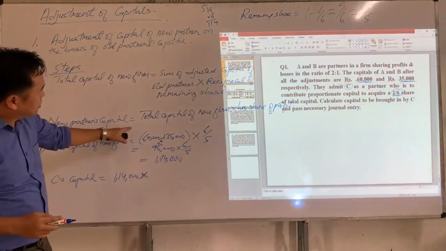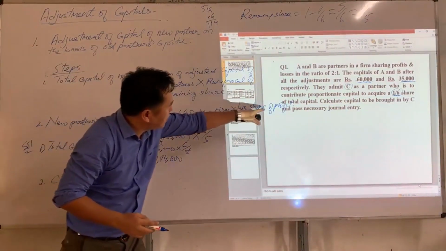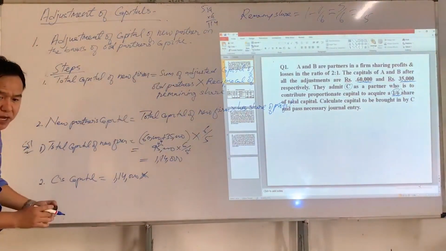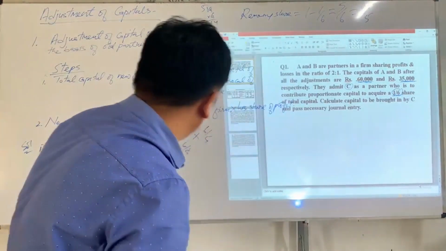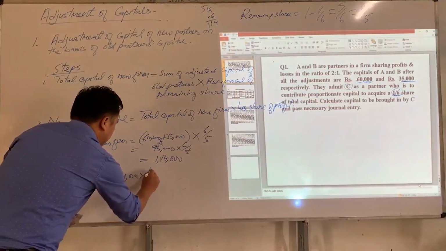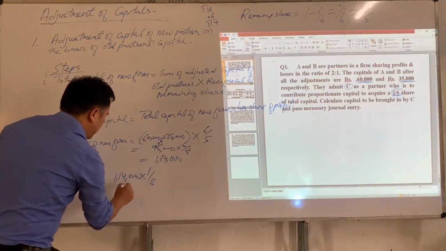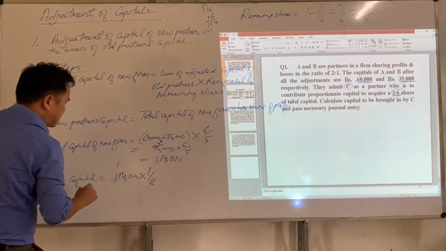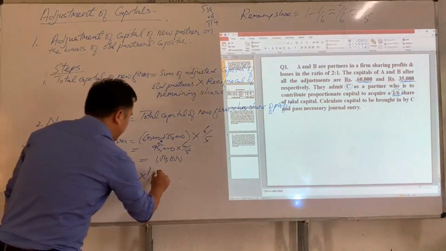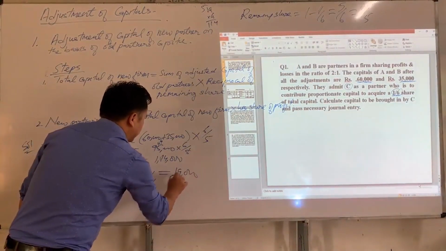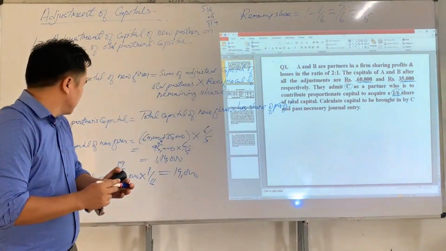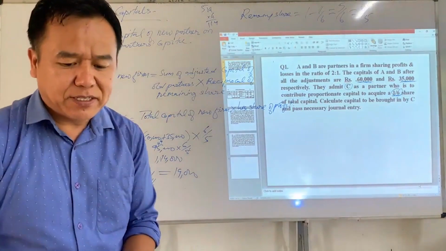See, the new partner's capital is equal to the total capital of the new firm multiplied by his share of profit, that is 1/6. 6 1s are 6, 6 1s are 6. 6 4s are 24. So how much do we get? 19,000. So 19,000 is the amount to be brought in by the new partner as capital.